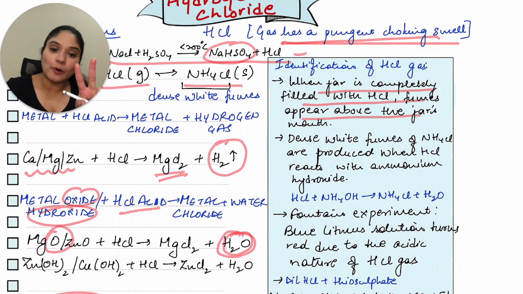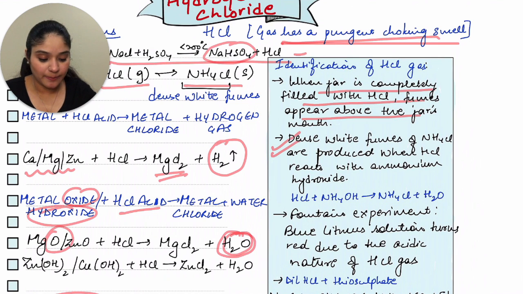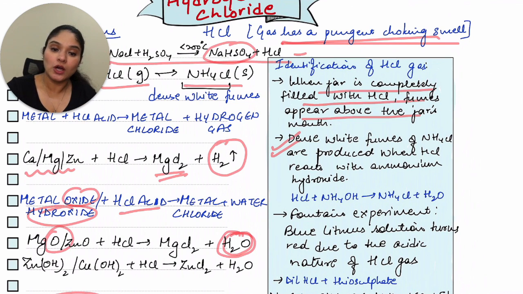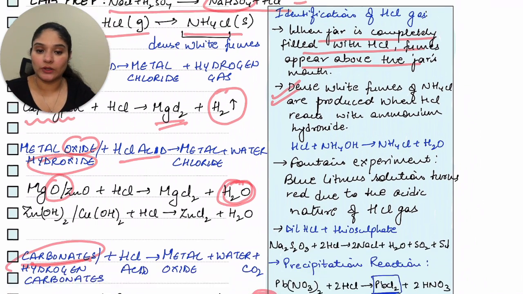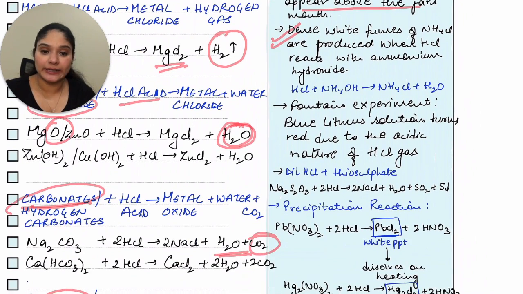The second important identification is about dense white fumes. So you have ammonia. When it is brought near HCl, you get dense white fumes of ammonium chloride. So either you can take ammonia or you can take ammonium hydroxide. The bottom line is that you should be able to get ammonium chloride. So if you're getting ammonium chloride, you'll get dense white fumes. Very important identification.